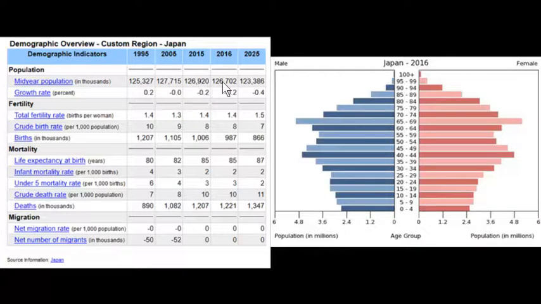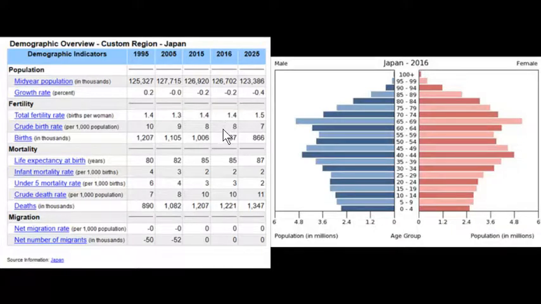Reasons for that. First off, we look at the total fertility rate. It's below 2.1. Once again, 2.1 is the replacement rate. So anything below 2.1 means we're going to see fewer and fewer fertility, and so fewer and fewer babies being born, but also subsequently the population should slow down, all things being equal.